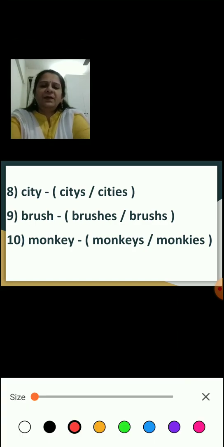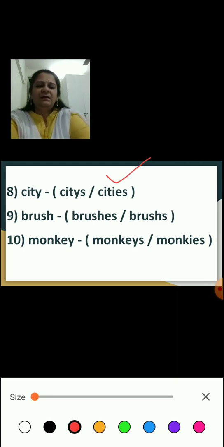Okay. Now city. What will be the plural for city? Citys or cities, children? Yes, cities. Brush. What will be the plural form? Brushes or brushs?